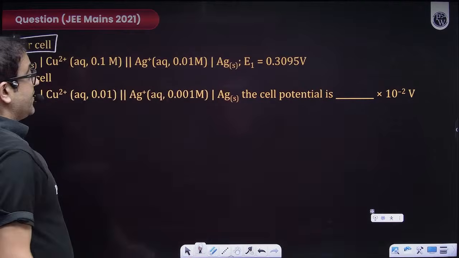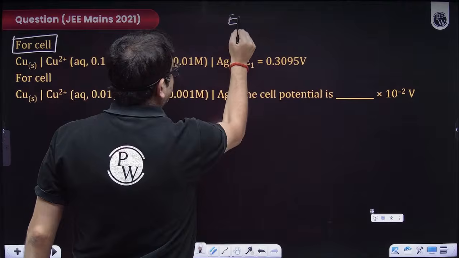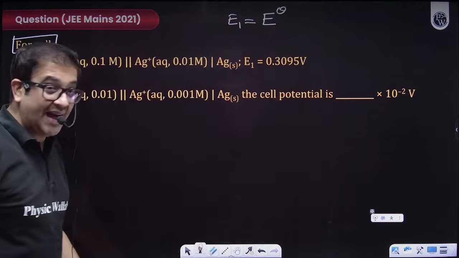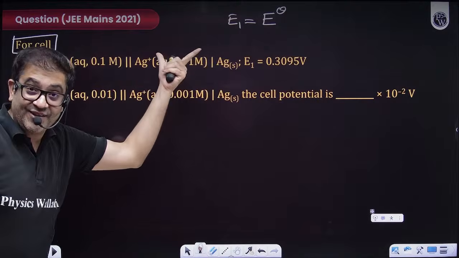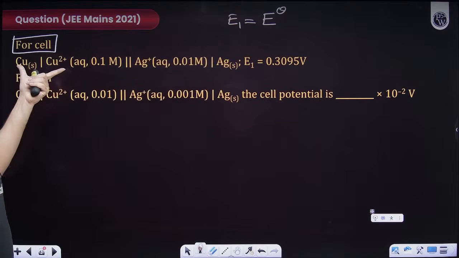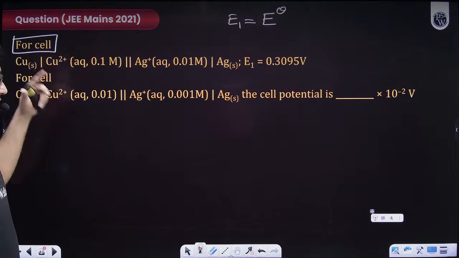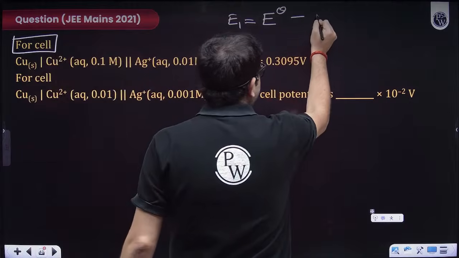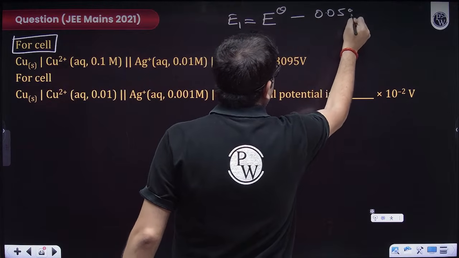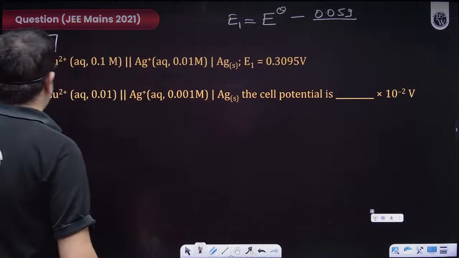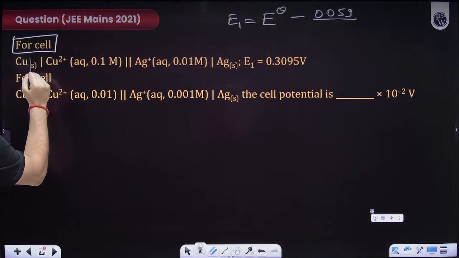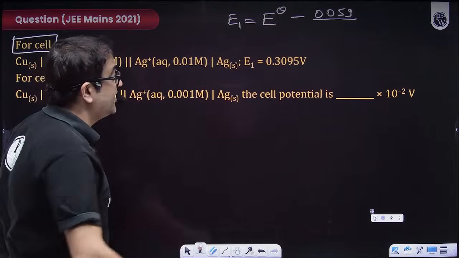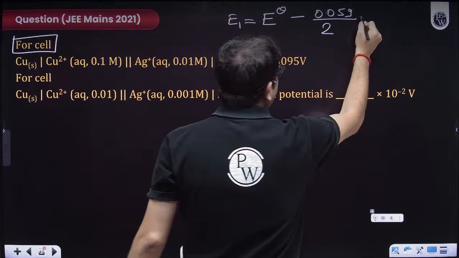So let us do it. So sir, E1, which is the cell potential, will be the standard cell potential, which I want to calculate, which will be the electrode potential of cathode, which is silver, minus the electrode potential of anode, which is copper. But why write it? Because we just need the value of E naught, so why write it completely? Minus 0.059 upon number of electrons transferred. Sir, copper is going from 0 to +2, so charge transfer will be 2 here also. You will take 2 of these ions, so number of electrons transferred is 2, into log of.